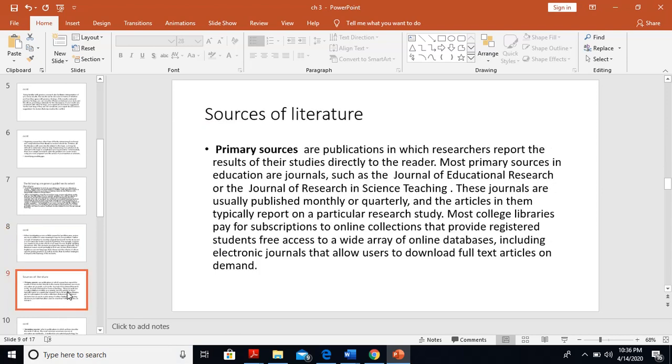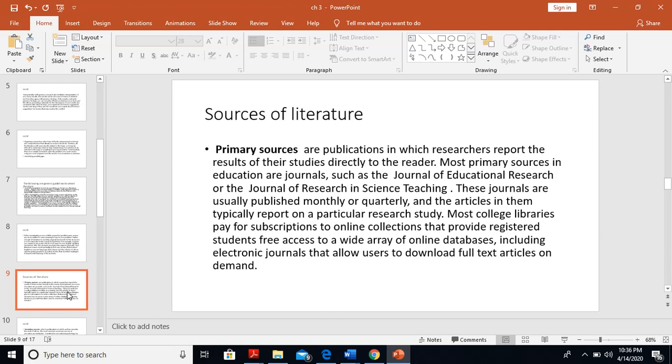Sources of literature. There are two main sources of literature. First, primary sources. Primary sources are publications in which researchers report the results of their studies directly to the reader. Most primary sources in education are journals such as the Journal of Educational Research or the Journal of Research in Science Teaching.